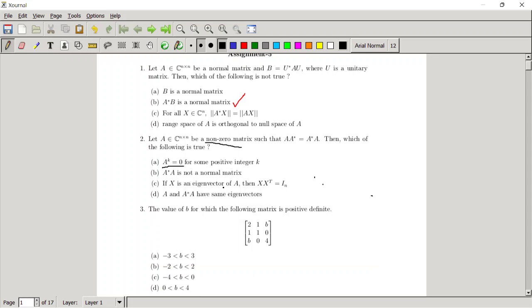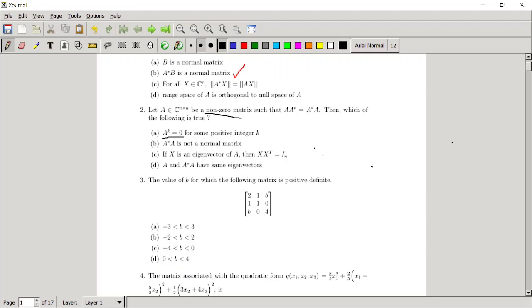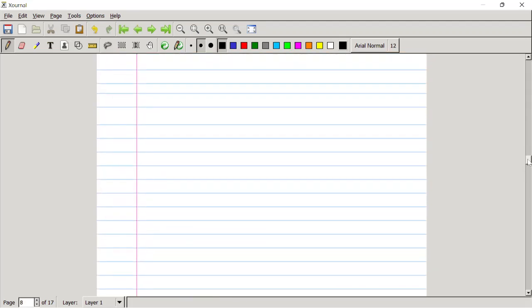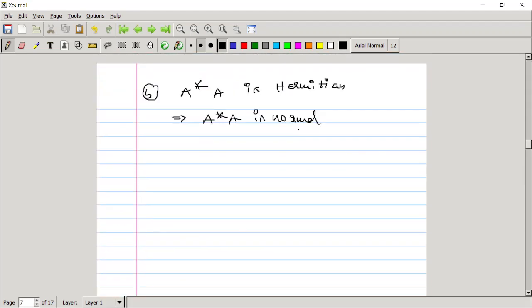The third option is: if X is an eigenvector of A, then X star X is equal to the identity matrix of order n cross n. So this we have to check. Can anybody say, if A is normal, what are the eigenvalues of A? Does anybody have any idea about this?